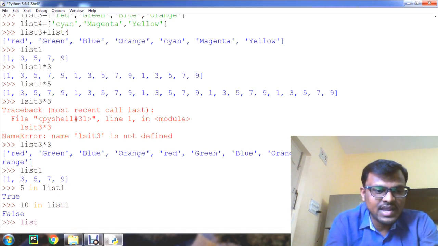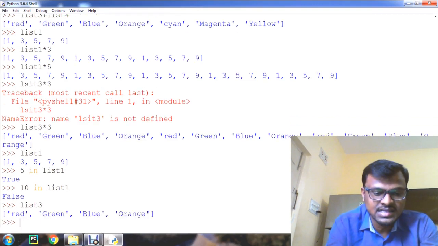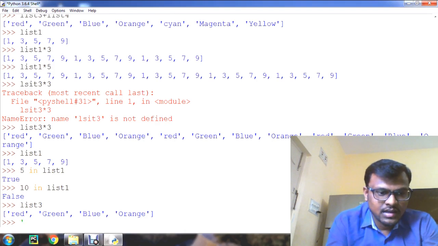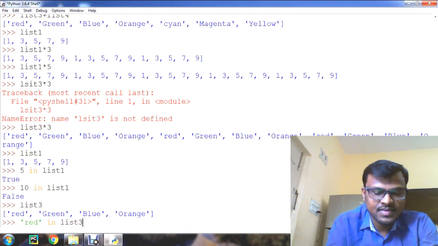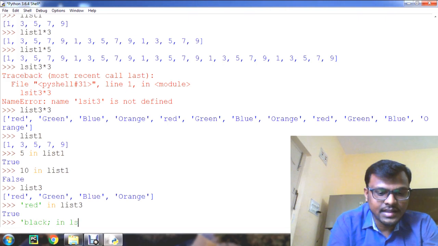In the same way, I will take another list, list 3. The list 3 values are like this. Now I will check red in list 3. This is True. And black in list 3.